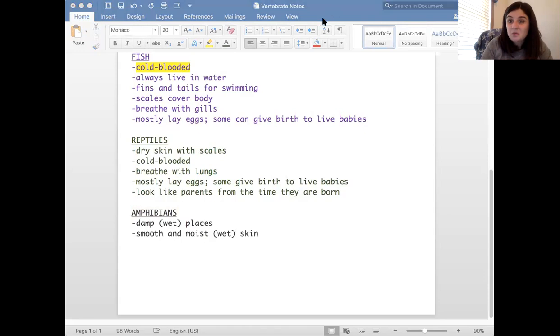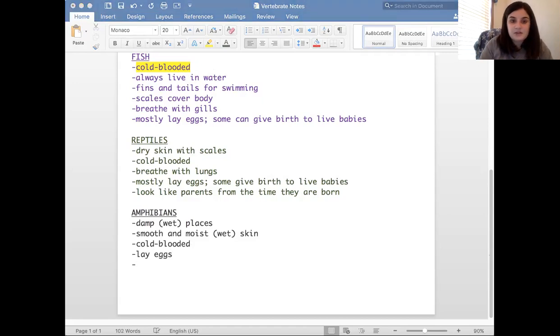They're cold-blooded. Okay. Ooh, they lay eggs that are covered with something like jelly. Ooh, that's interesting. But they lay eggs, so they don't give birth to live babies.